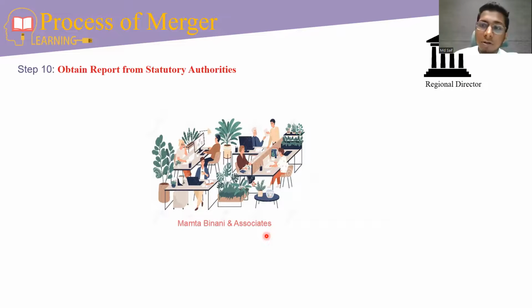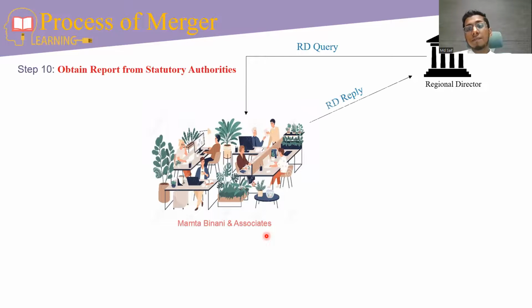If any statutory authority, for example the regional director, has any query regarding the scheme or petition, or may seek some information, then the RD will send us a query, which is known as an RD query in general. Then we have to prepare the RD reply and submit it to the RD.